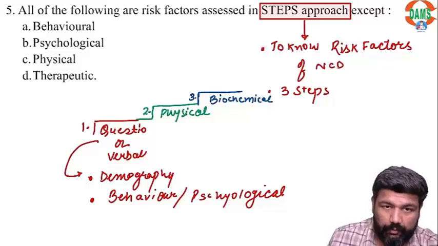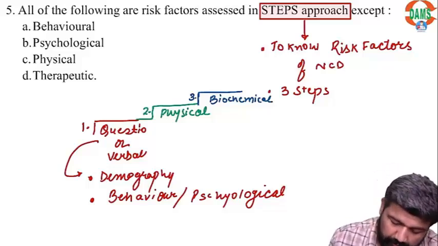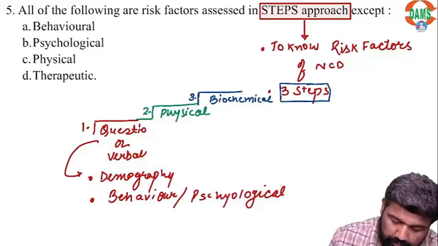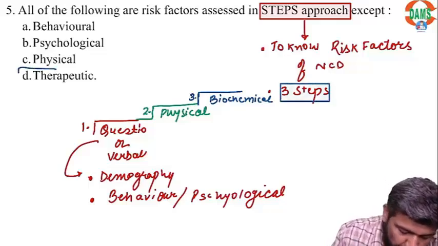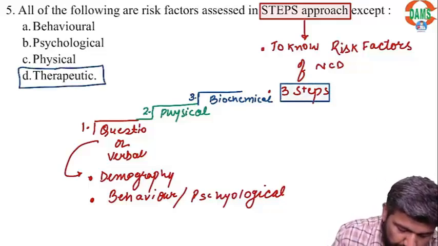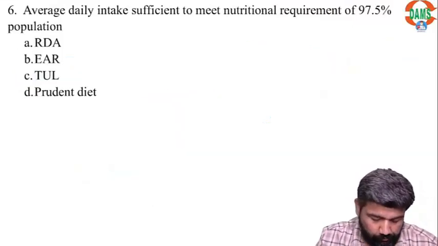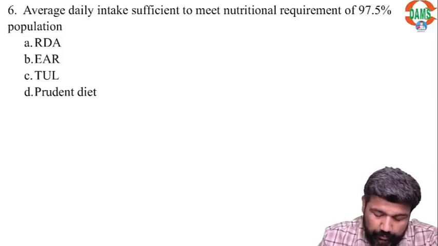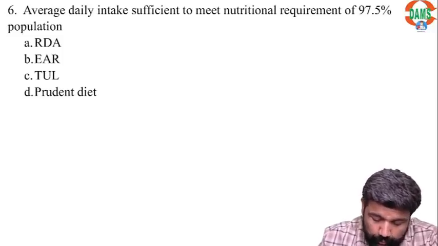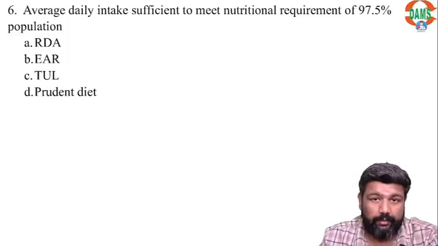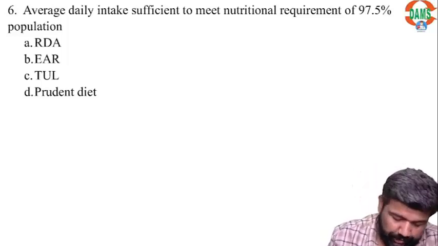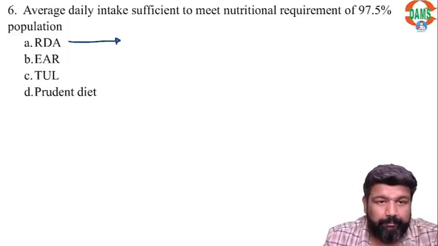Then we go to biochemical. So these 3 steps are used in the STEPS approach. Nowhere therapeutic is there. Therapeutic means treatment. Nowhere treatment is done. The average daily intake to meet the nutritional requirement of 97.5% of the population is the RDA.